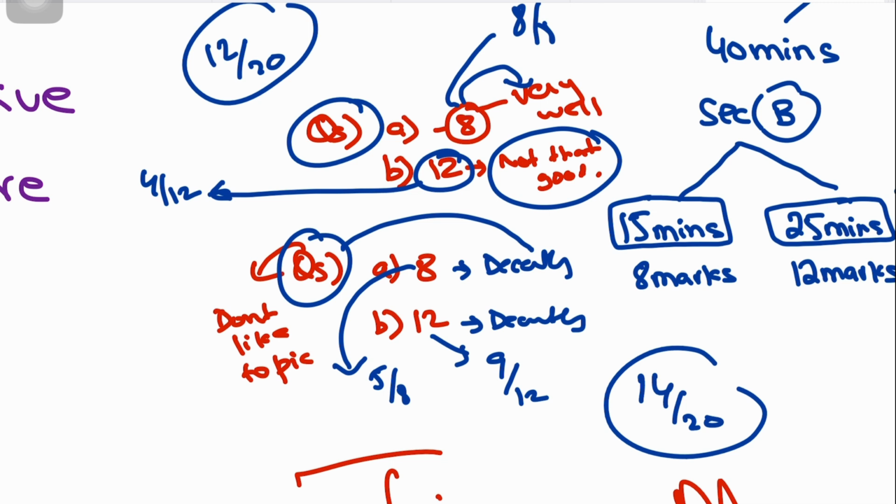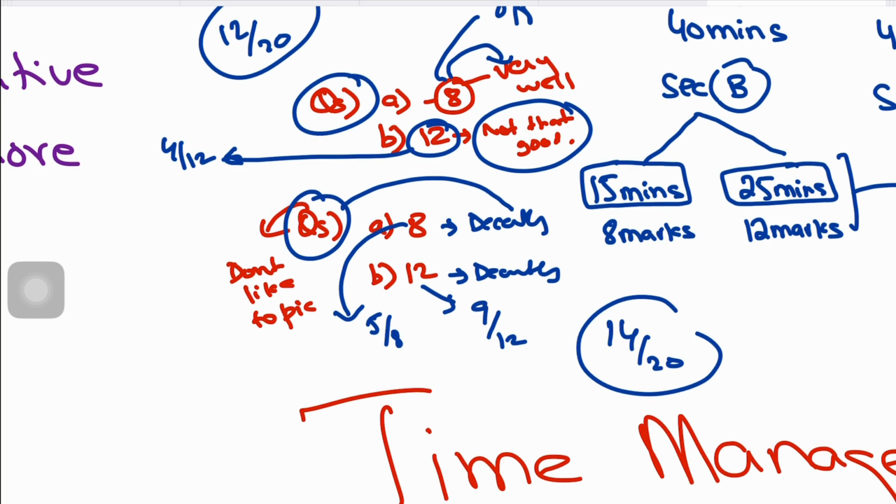So for the choice of the question in the exam, you should know both the parts at least decently. It's not that one part you know better, the other part you don't know; do not attempt that question. You should have decent knowledge of both the parts. Okay? And the same concept will apply for section C as well.